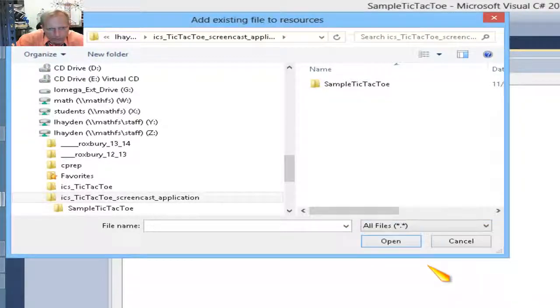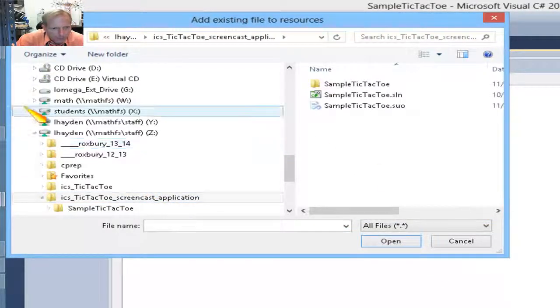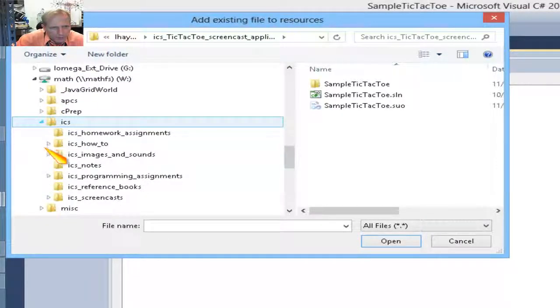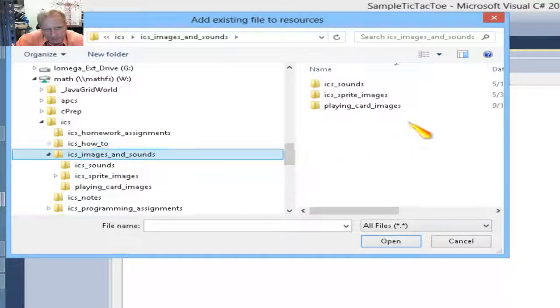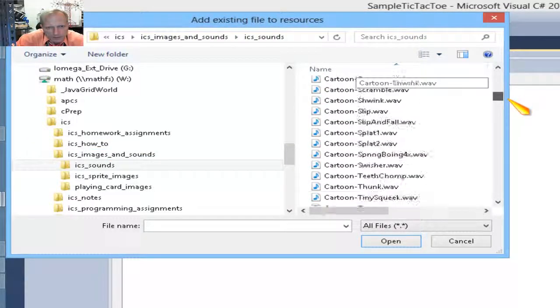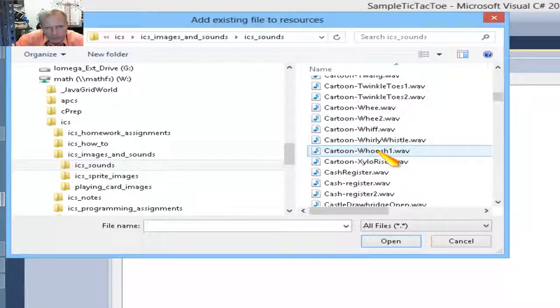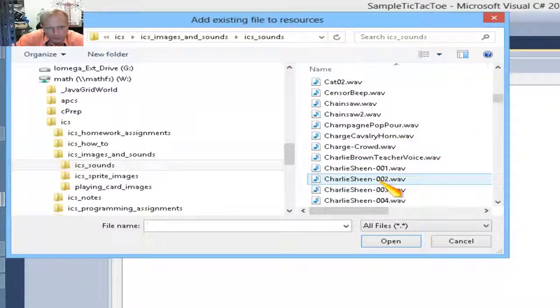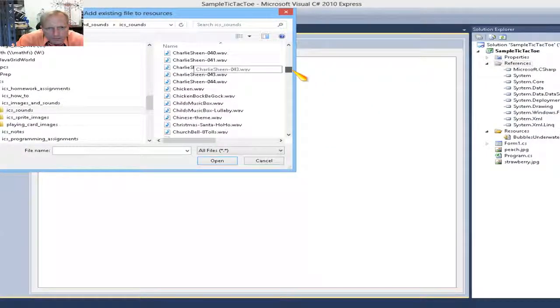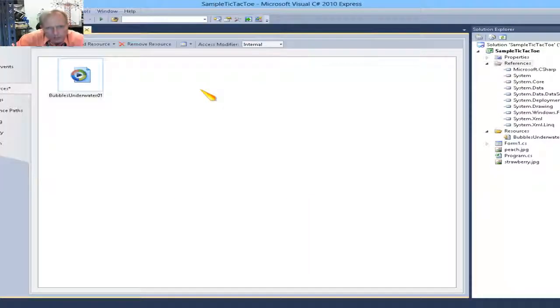and then let me also add another one, and that one, what should I pick for it? I'm going to do images and sounds again. Sounds. Let's do cartoon. Nah. Let's do Crickets 4.